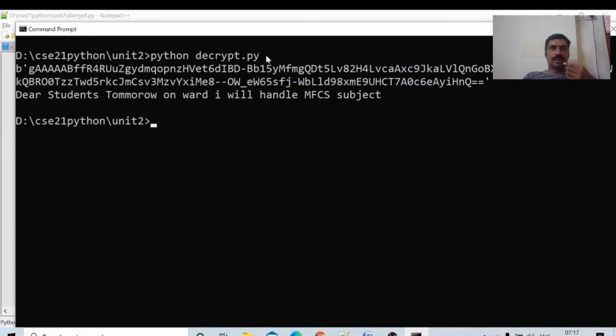This is about encryption and decryption in Python. This is about data encryption in Python. Just install the module, generate the key, encrypt the message, take the encrypted data, and decrypt that message. All these files are available.